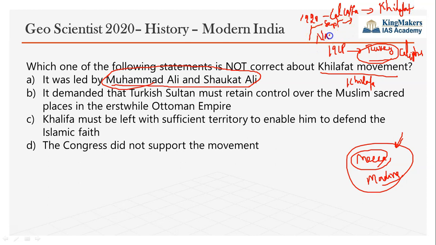Actually, the Congress session which takes place in December is called the annual Congress session. That practice started on December 25th. So the December Congress session alone is considered the annual Congress meeting. That only has a president and all. And this Calcutta session was a special session. In history there used to be annual sessions, and a few decisions would also have been taken in special sessions. So you have to be very clear whether it is an annual session or a special session. This decision was taken in the special session.